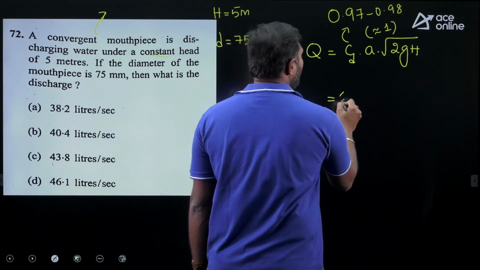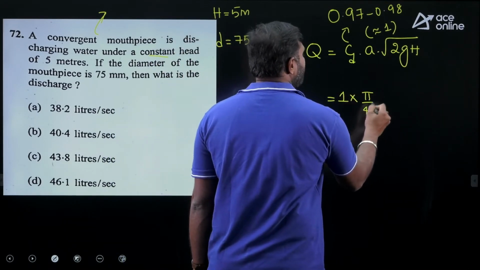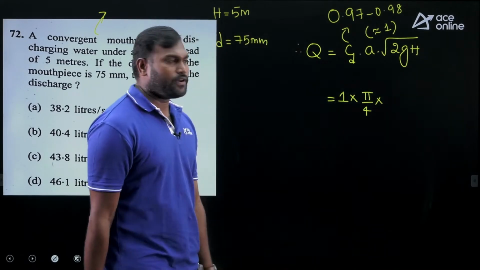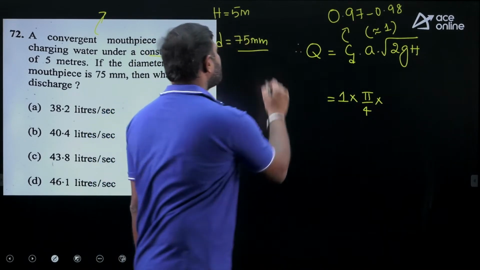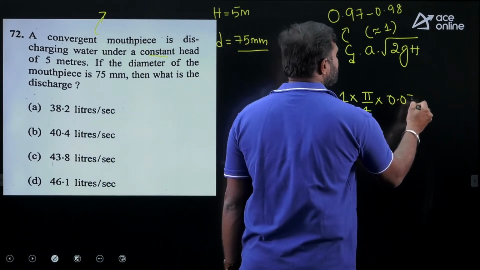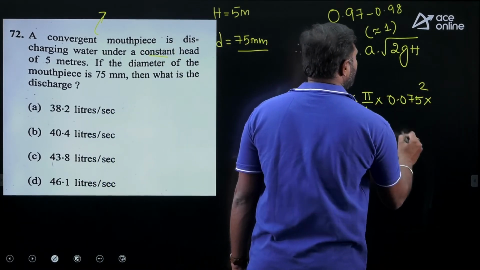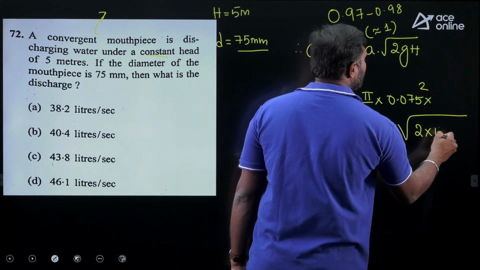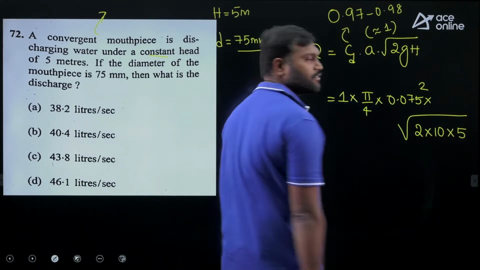Let's assume it as 1. 1 into what is small a, sir? That small a is nothing but the area of the orifice, pi by 4 into d square. So this is 75 mm. You convert that into meters, 0.075 square into square root of 2 into, let's take g as 10, into h as 5.